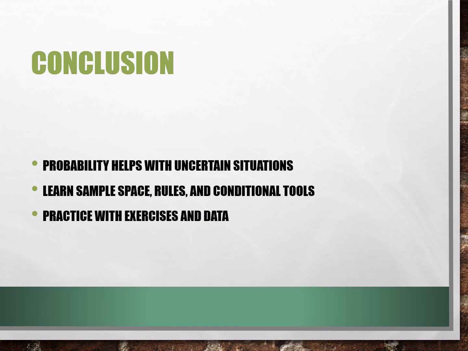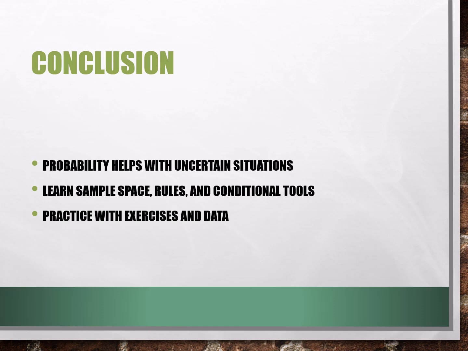And the conclusion. Probability helps with uncertain situations, learning sample space, rules, and conditional tools. Practice with exercises and data. To conclude, probability helps us to understand uncertain situations and make better choices.